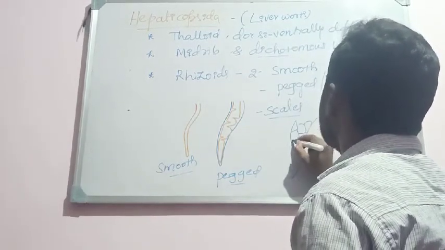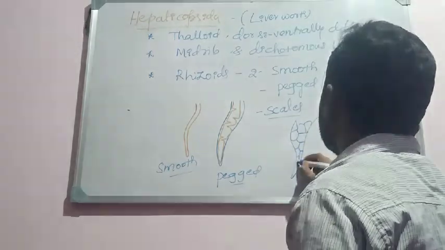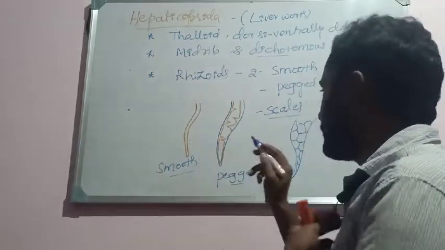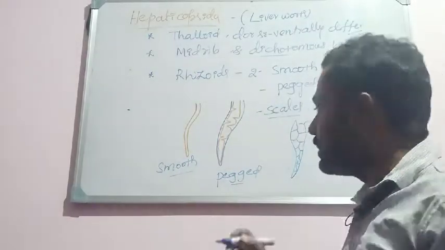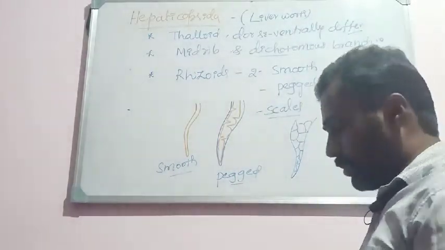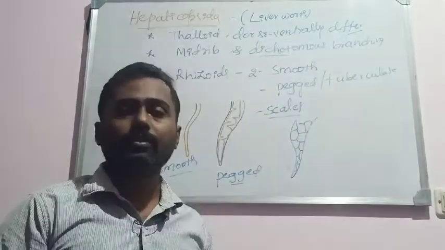It means the ventral surface of the thallus that consists of rhizoids as well as scales. Rhizoids are of two kinds, smooth walled and pegged rhizoids, whereas scales are multicellular structures, so they protect the thallus, especially the apical region of the thallus.